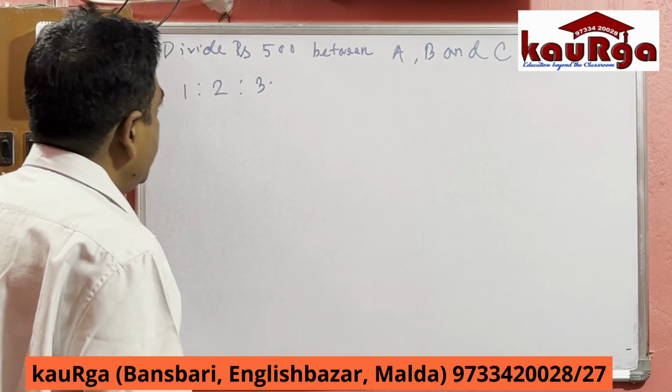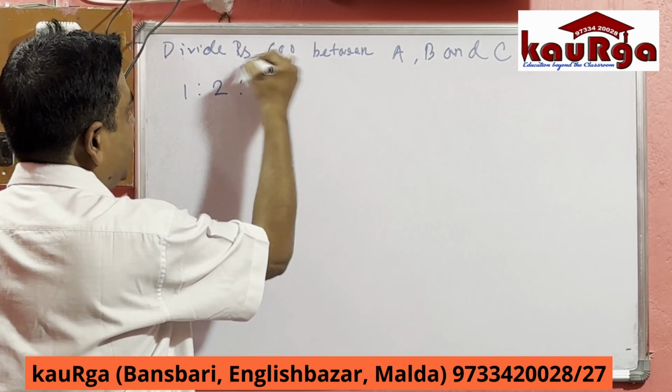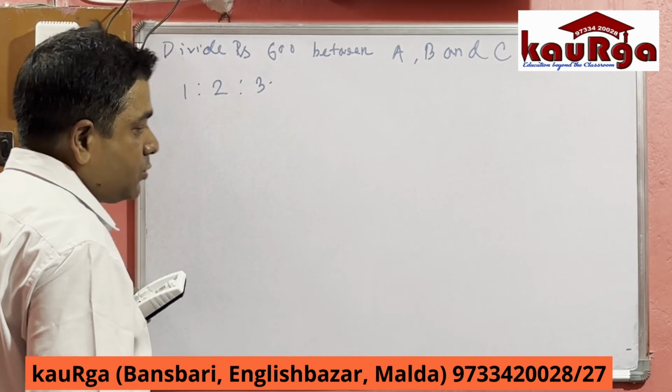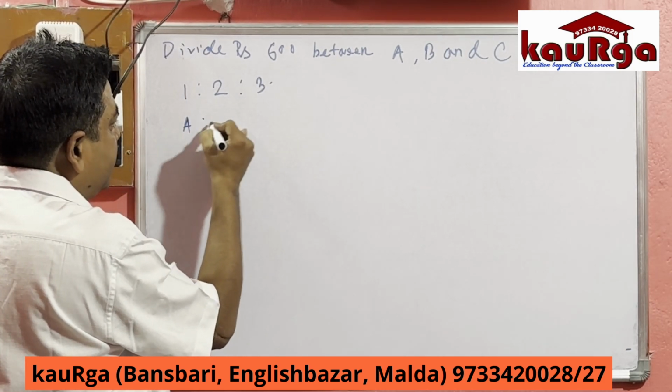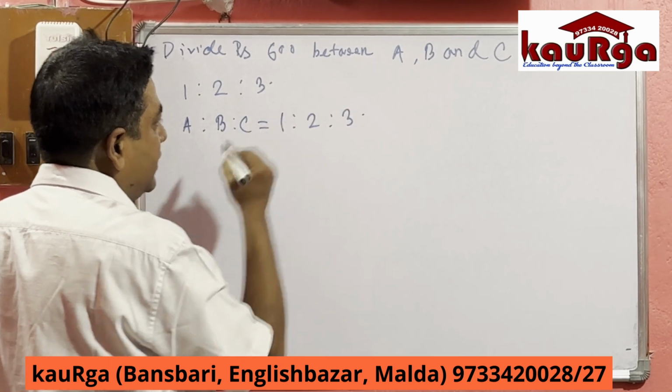Divide rupees 520, I'm keeping it as 600. Divide rupees 600 between A, B, C in the ratio 1 is to 2 is to 3. So now see, A is to B is to C equal to 1 is to 2 is to 3.